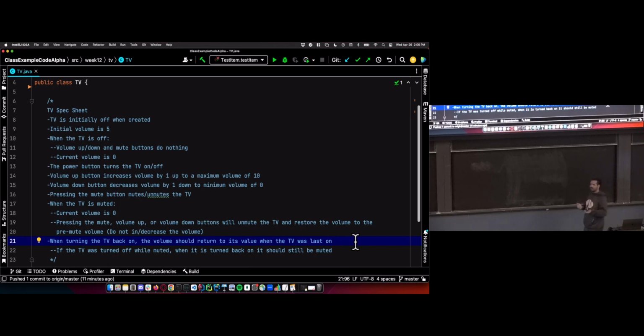But this would be talking to the customer and saying, hey, you're paying us to write software for this new TV that you're making. What are all the features you want? And this is what you and the customer agreed on. This is what the customer wants. So this is what you'll write in your software. This is your spec sheet. That's your be-all and end-all of what the feature should be, because that's what the customer agreed to. If you deliver something other than that, customer is going to be upset in most cases. If you're going to deviate from that, you've got to have a conversation with the customer first.